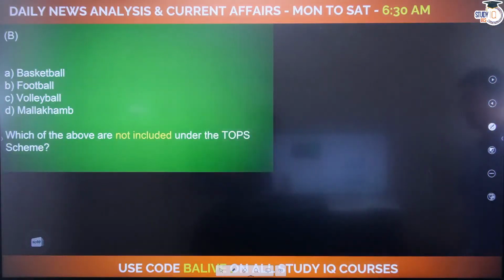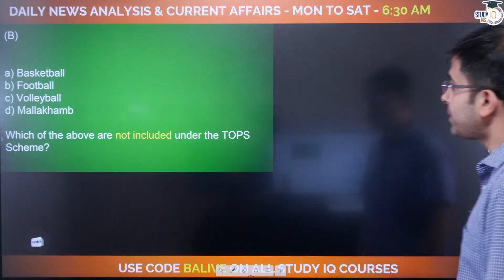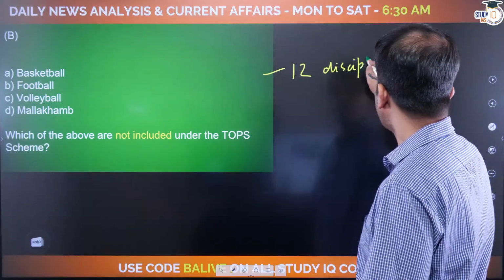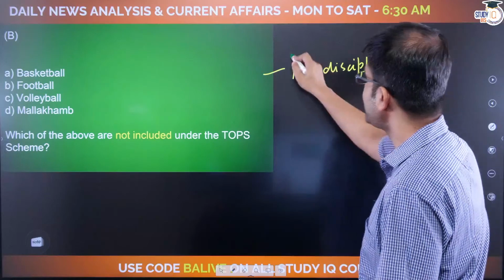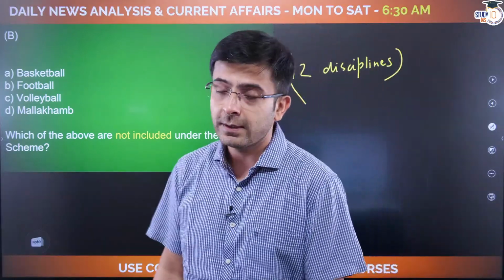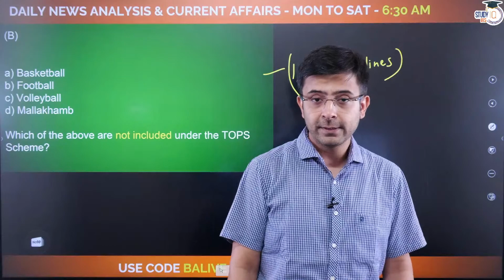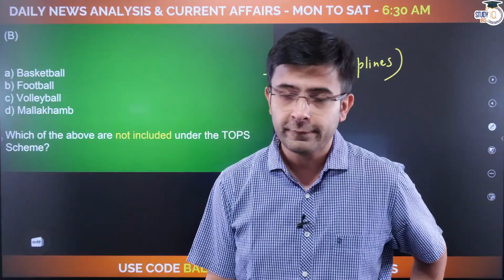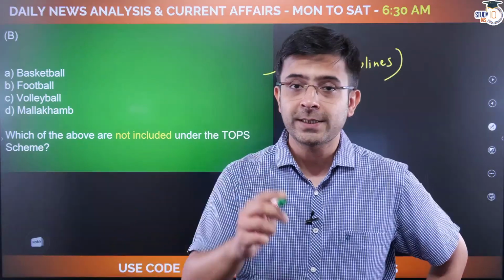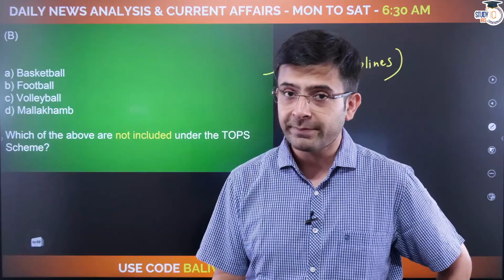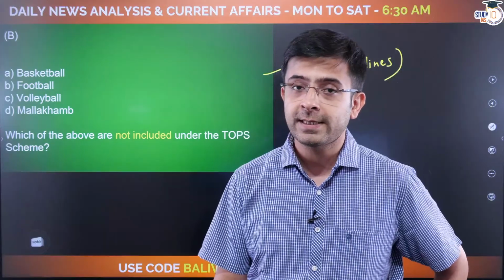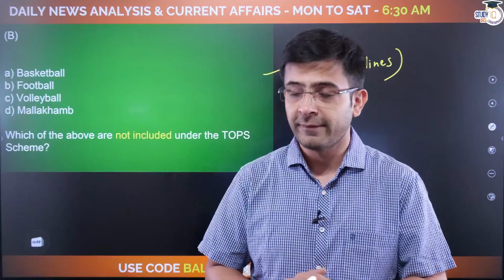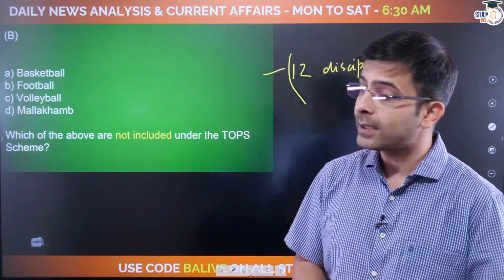Let's move forward. Question 2. Which of the above are not included under the TOPS scheme? So what you find is that there are 12 sports or 12 disciplines that are a part of the TOPS scheme that is being run by the Ministry of Youth Affairs and Sports, under the Mission Olympic Cell. We understood yesterday what is the Mission Olympic Cell, what is the National Sports Development Fund. We did all of that. If you have any particular doubts, head over to yesterday's discussion, the 6th of September. Very, very important insofar as the sporting support given by the government to the sporting industry is concerned.